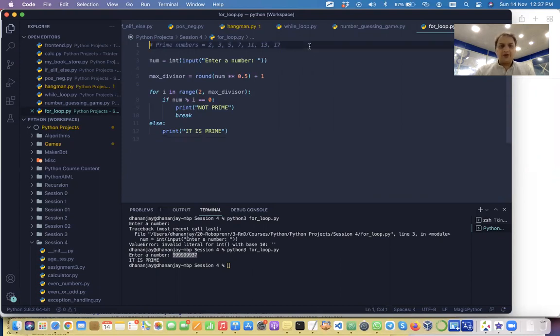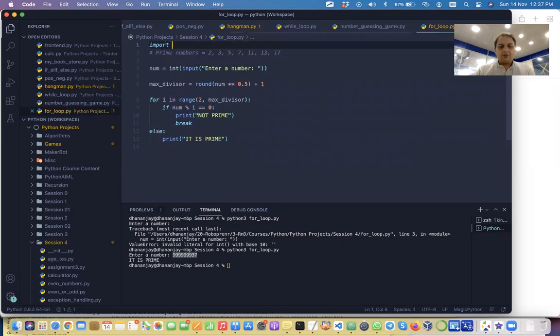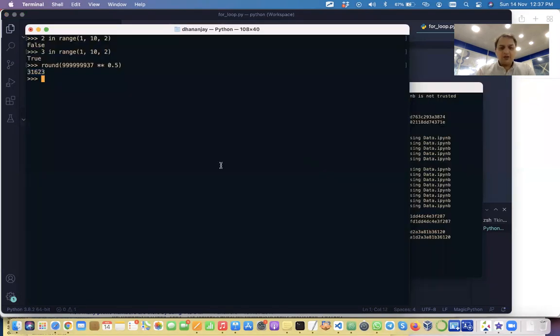We can do that if you want to use math. To find the square root, there are various ways. Actually, there's a built-in also. There's a power function also built in, right? Then there is math dot power also if I import math. So there are so many ways to find the power of the number.